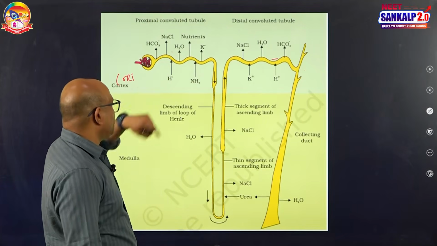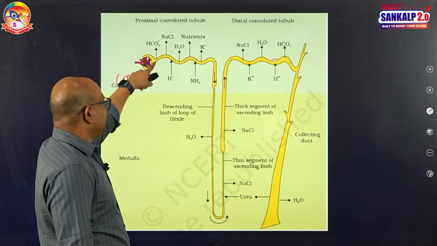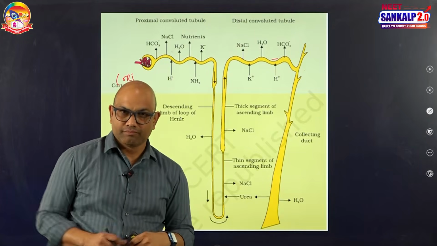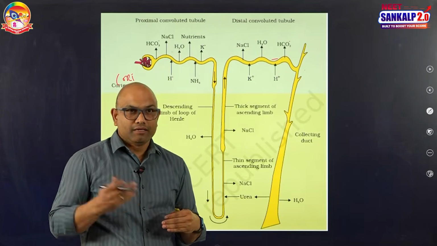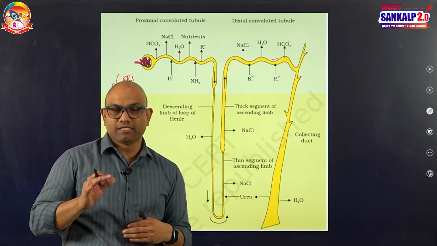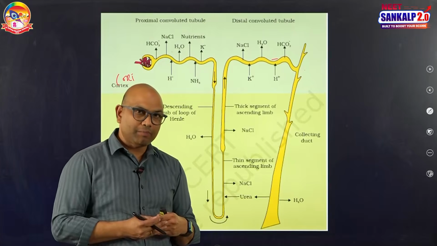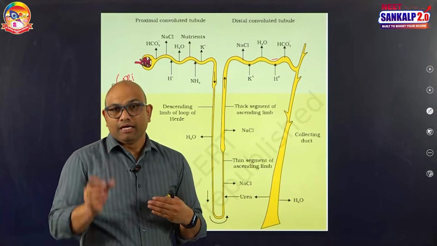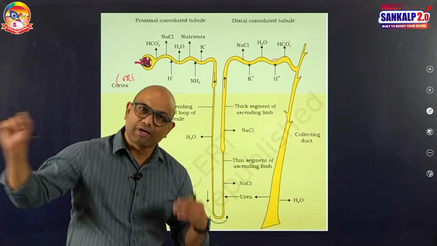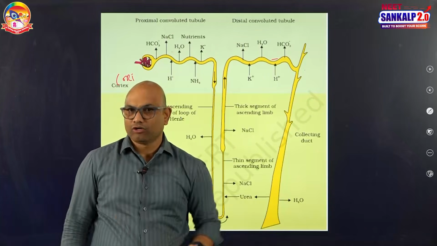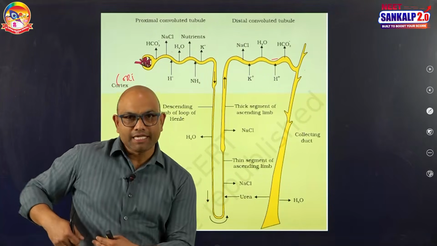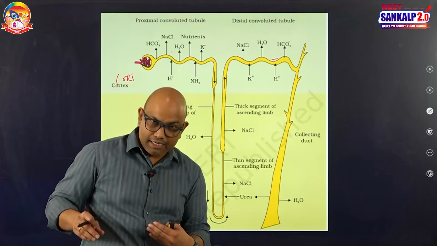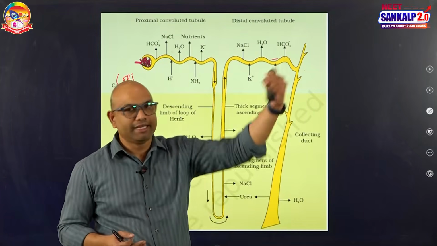When the filtrate from Bowman's capsule enters, and I forgot to tell you guys, 1100 to 1200 ml of blood is filtered per minute. How much blood is pumped by each ventricle in 1 minute to the body parts? It is approximately 5 liters. Out of 5 liters of blood pumped by the heart in 1 minute, approximately 1 liter is coming to the kidney, so the renal blood flow is said to be 1/5 of cardiac output. From the renal blood flow, how much filtrate is formed in 1 minute? 125 ml. 125 ml is the GFR, 1100 to 1200 ml is the renal blood flow, that is 1/5 of cardiac output.